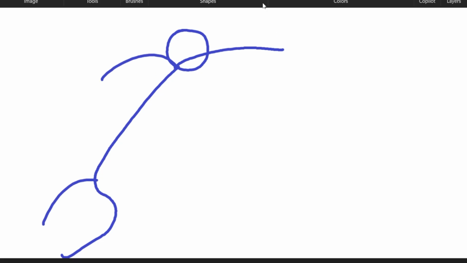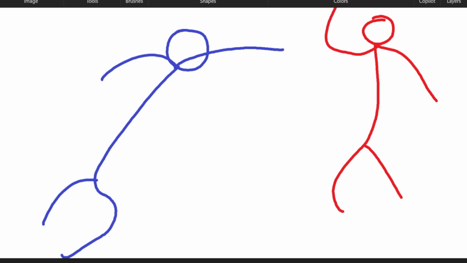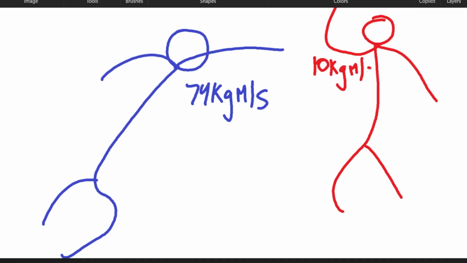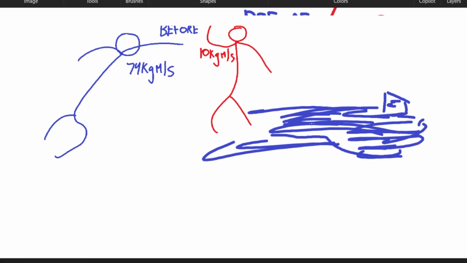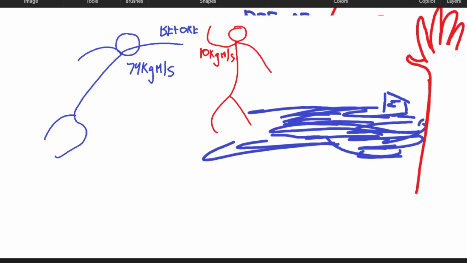So if this guy throws a punch, and this guy is about to block, let's say the momentum of the blue guy is like 74 kgm per second, and the momentum of this guy is 10 kgm per second. So these are the conditions before impact. Before. And then if we get a close-up on the arms colliding, this is the blue guy's fist going into the hand of the red guy.